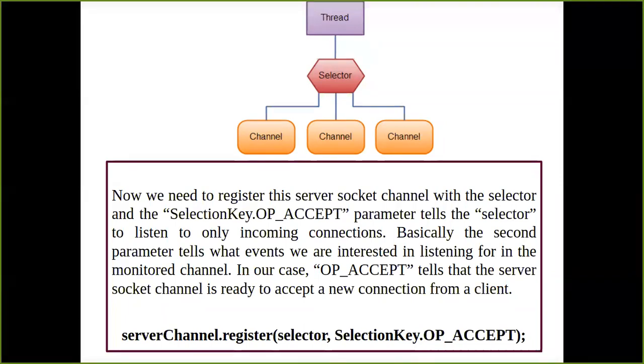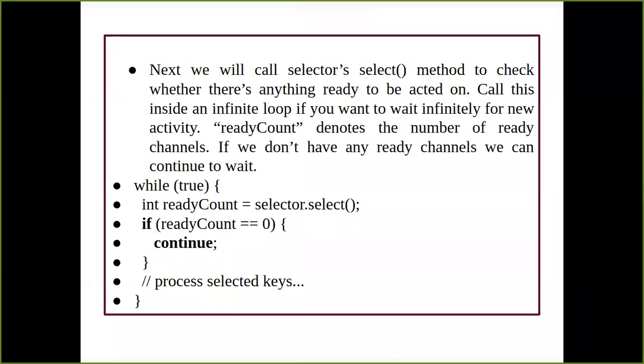Okay, now we just need to understand that we have one method present inside your selector's interface, that is your select method. It is going to check whether there is anything ready to be acted on.